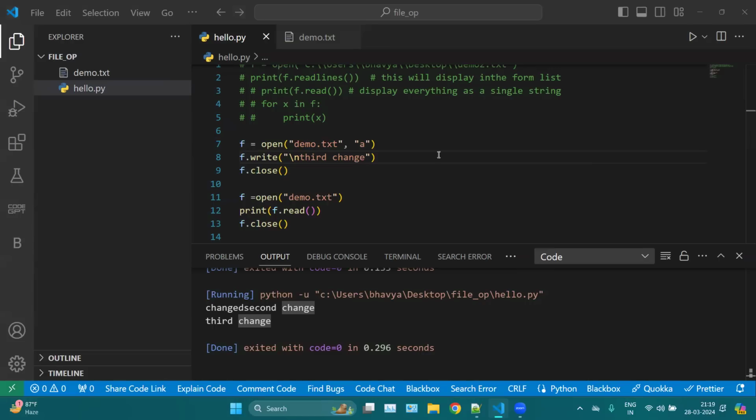Now, how to create a file? No, first, you can read any file. Basically, you can use a txt file, you can read images also. Basically, for reading different files, we have different functions. This is a simple file operation which you can perform with txt files. Let's say you want to read a CSV file or JSON file or TSV file, then you can use pandas in that case. If you want to read any image file or any Excel file, then you can use different Python functions.